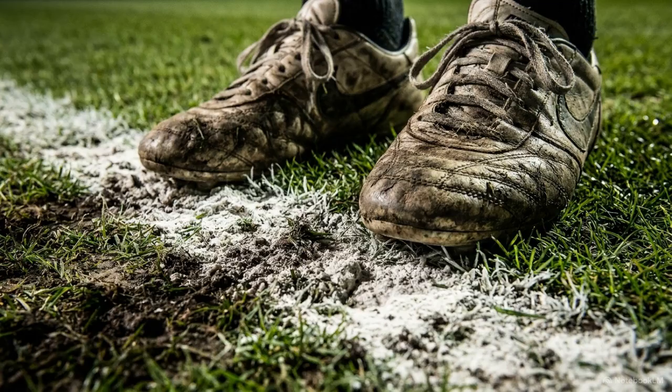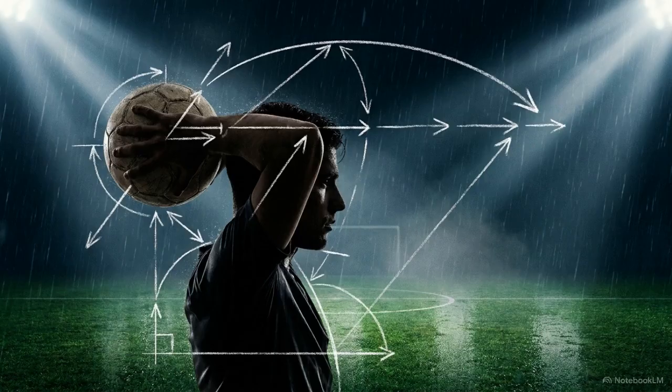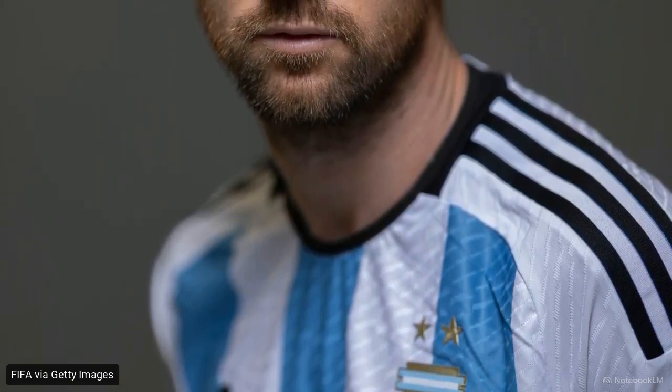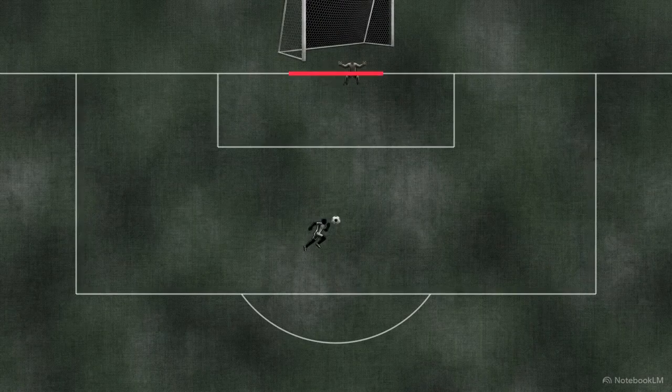Law 15 governs the throw-in. When the ball crosses the touchline, the thrower must keep both feet on or behind the line and release the ball with both hands from behind and over the head. Law 14 is the penalty kick. It isolates one kicker against one goalkeeper. As seen in the 2022 World Cup final, the kicker has a clear shot, while the keeper must remain on the goal line until the ball is struck.